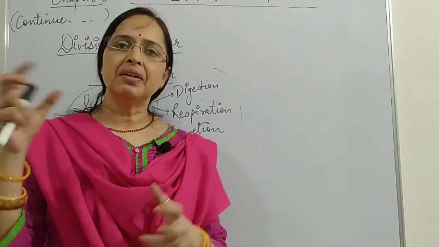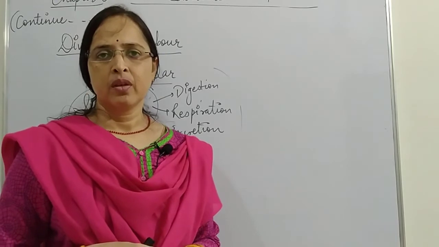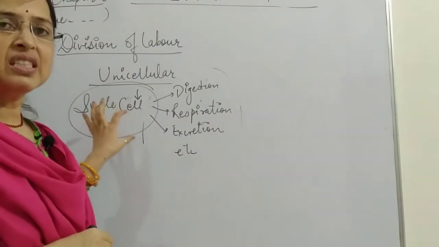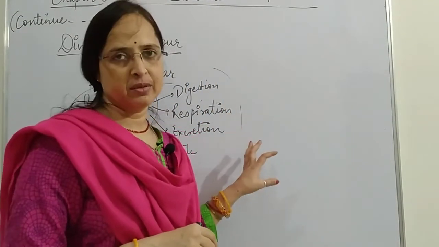So there is a big burden on that one person. The same thing happens in the unicellular organism, where a single cell is performing all the activities of the organism.